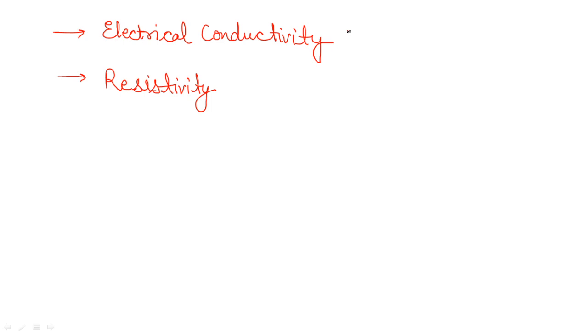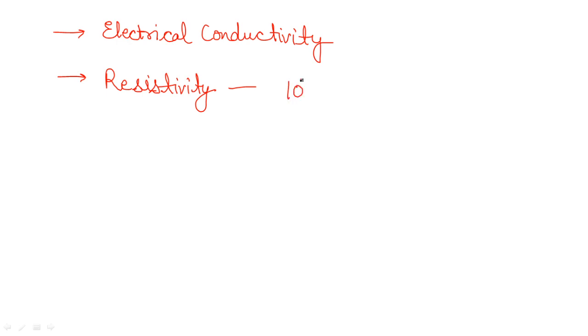So if you compare the electrical conductivity of semiconductors with good conductors and insulators, the electrical conductivity of semiconductors is going to lie between the conductivity of good conductors and insulators. Okay, while if we talk about the resistivity of semiconductors, the resistivity can vary or can have